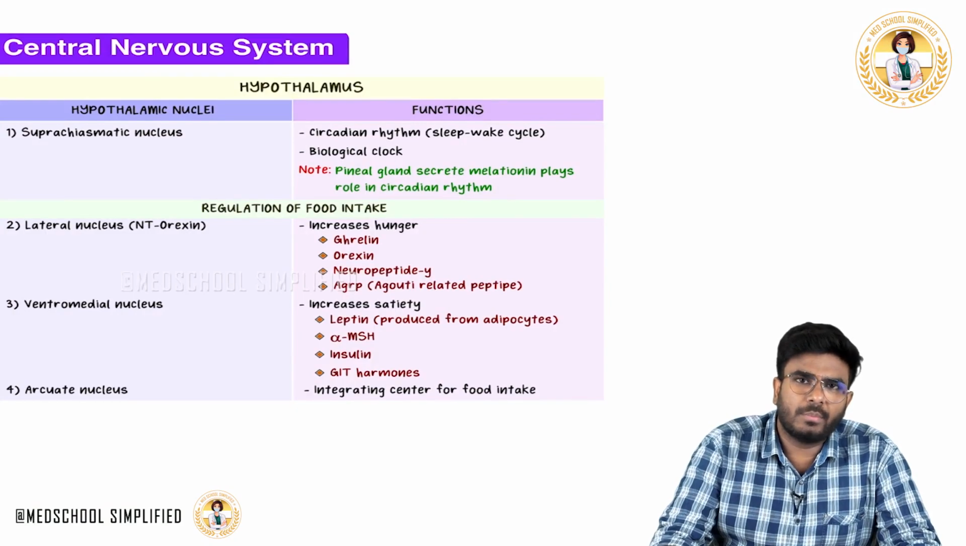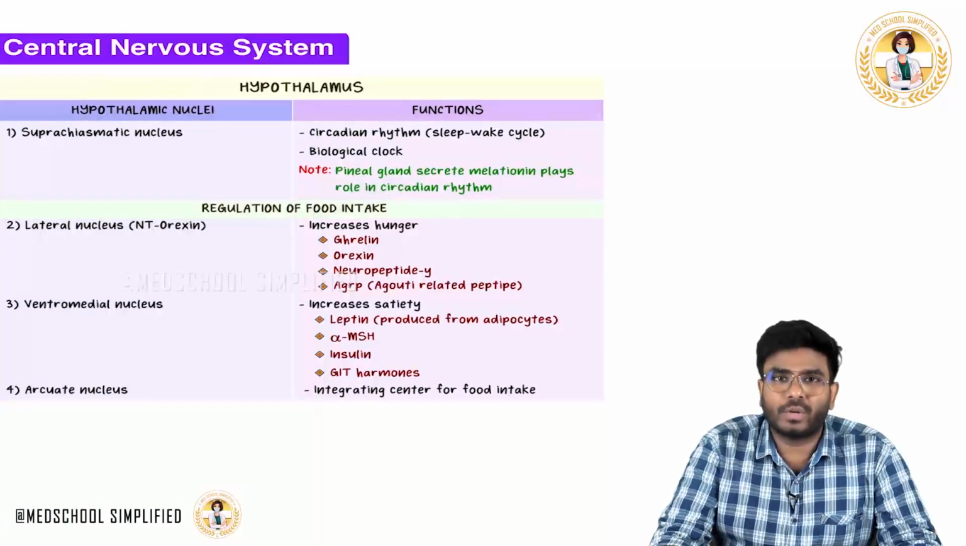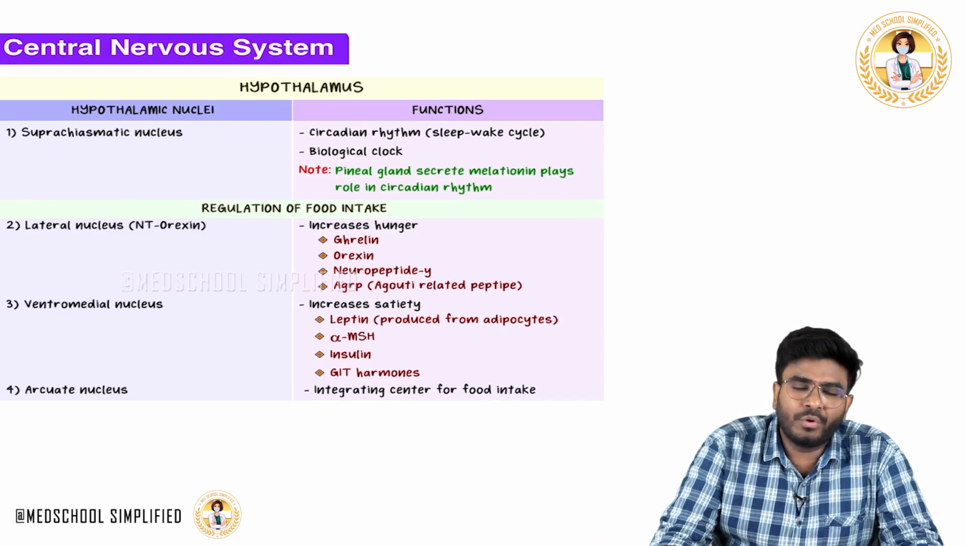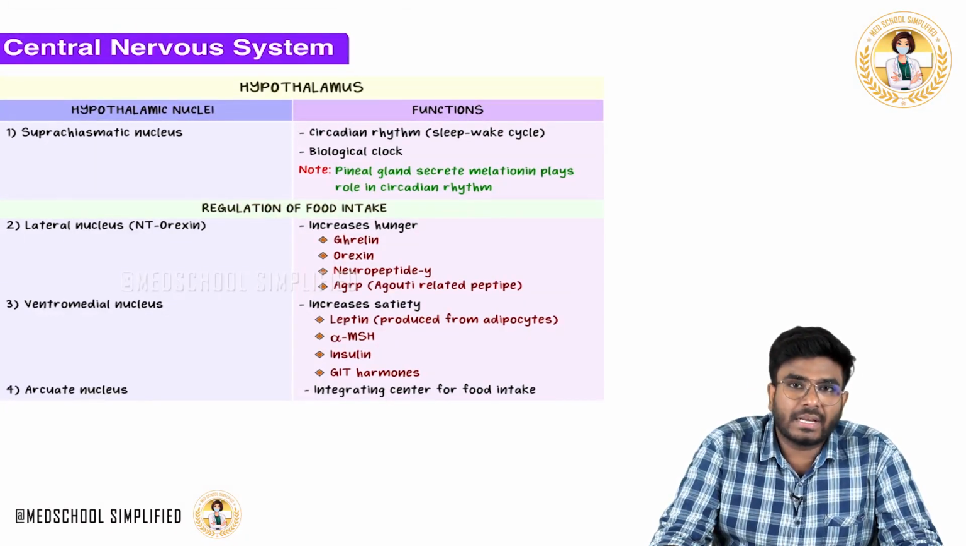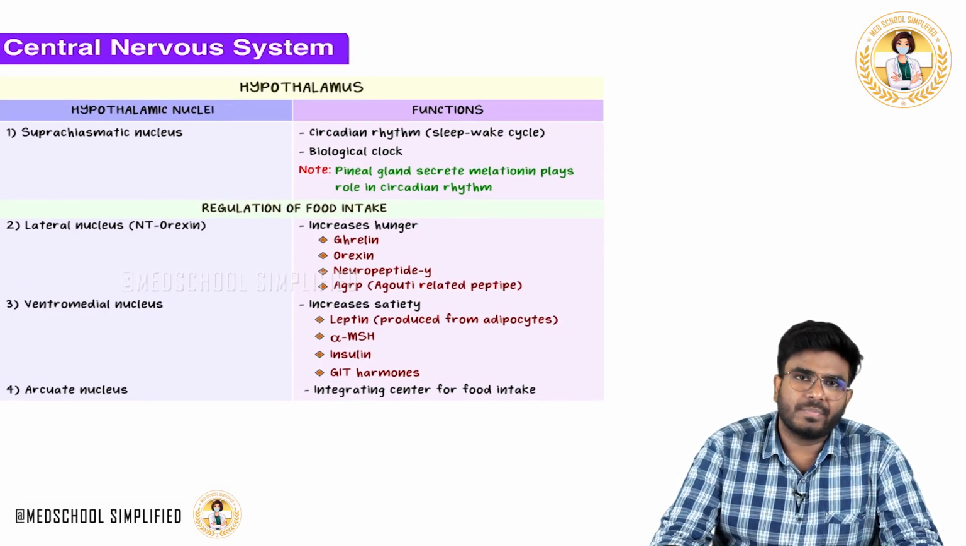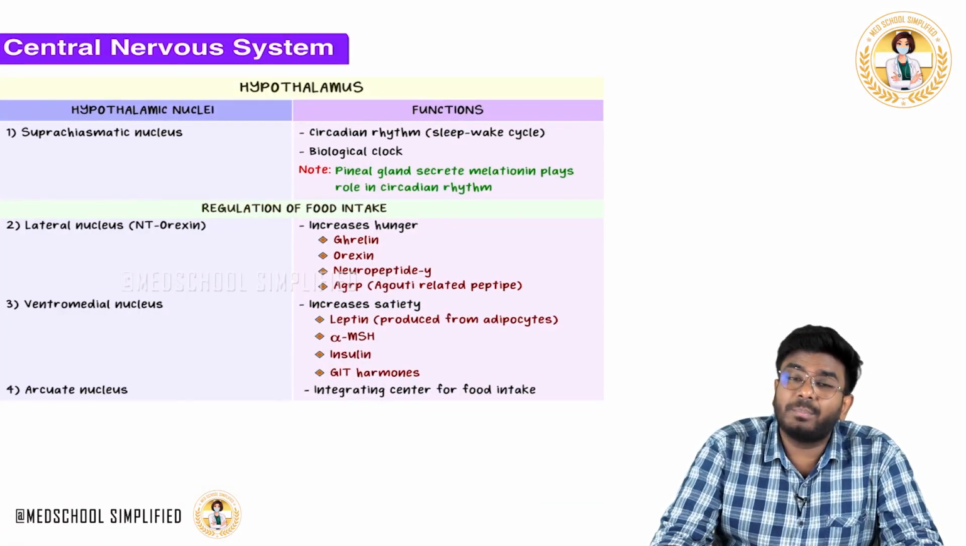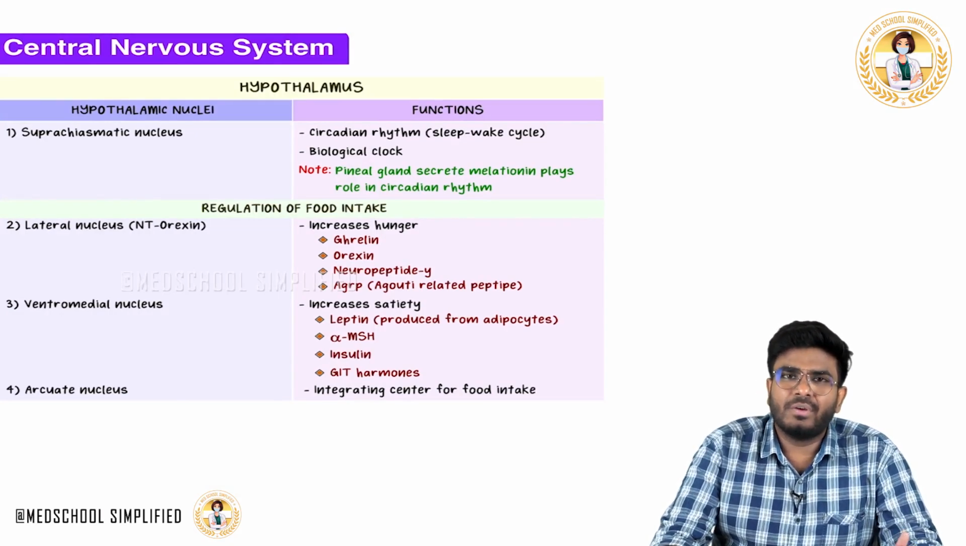We all know the hypothalamus is the master regulator of the endocrine system. Not only that, the hypothalamus can regulate food intake and body temperature. It produces different types of releasing hormones and inhibitory hormones, which control endocrine activity. The hypothalamus also controls the sleep and wake cycles. Now we'll see one by one.